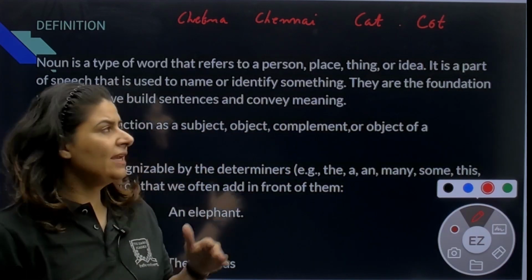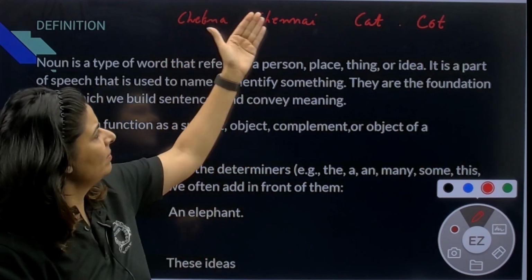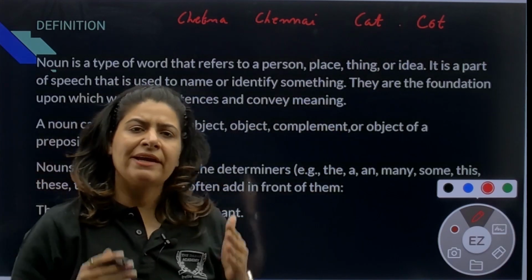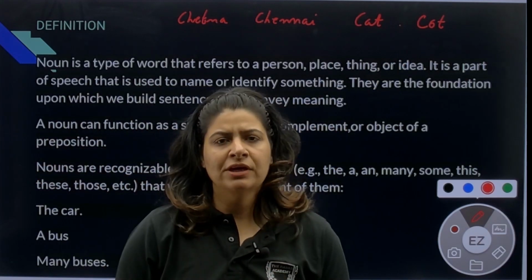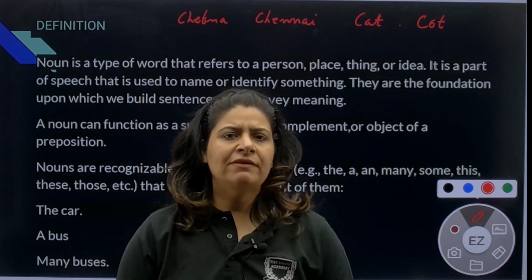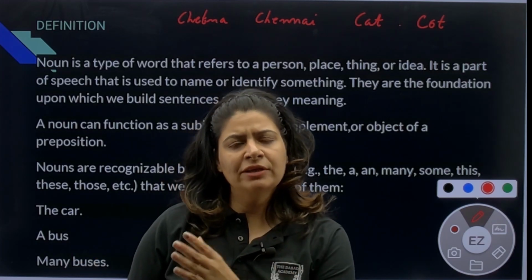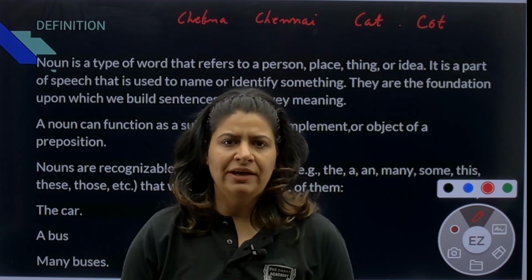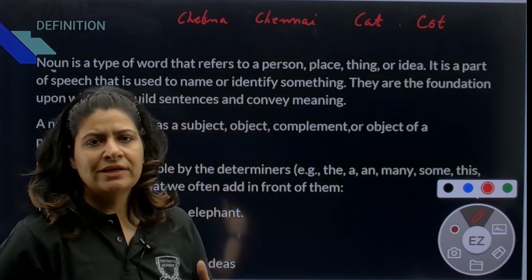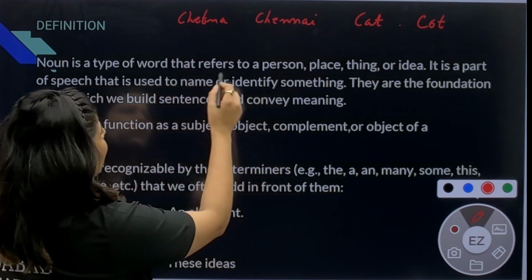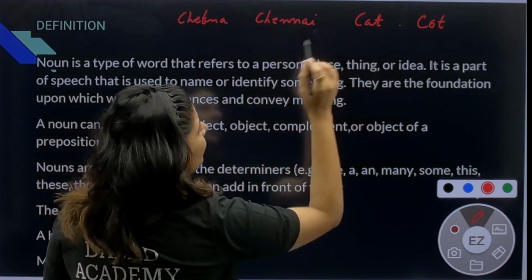So when I say Chetna, name, place, animal, thing, they are my naming words and I also call them nouns. तो जब भी हम ये गेम खेलते हैं नेम प्लेस एनिमल थिंग, तो जिस अल्फाबेट से आप नेम प्लेस एनिमल थिंग बताते हैं वो चारों चीजें हमारी नाउन होती हैं. So this is very easy to understand what nouns are. They refer to a person, place, thing or idea.